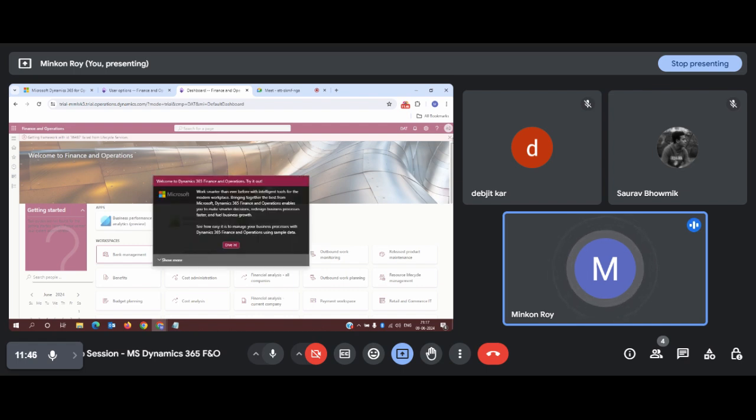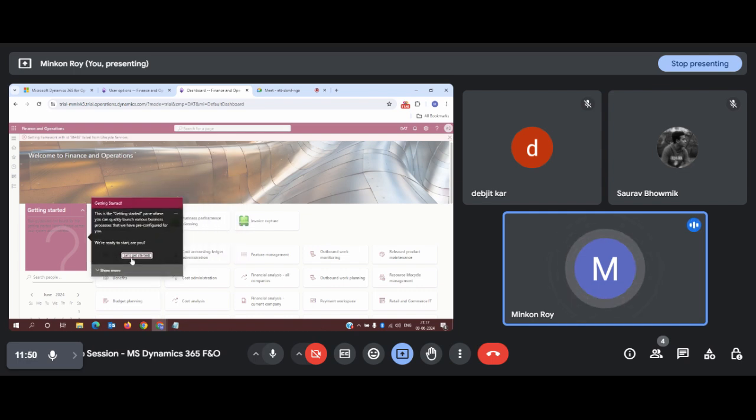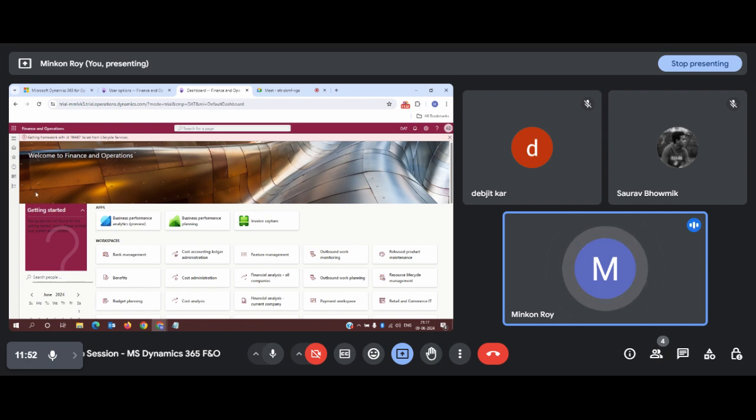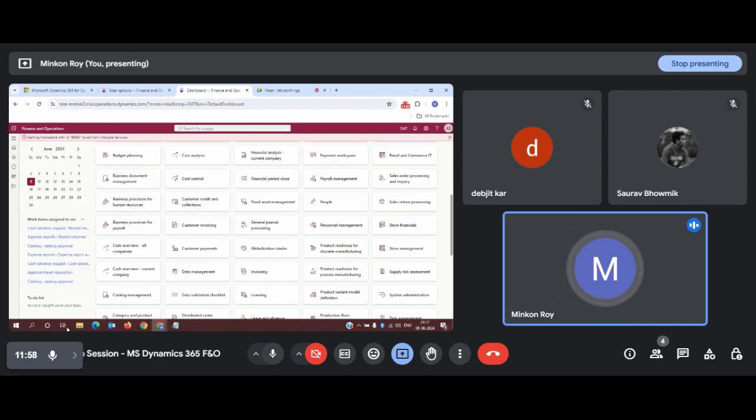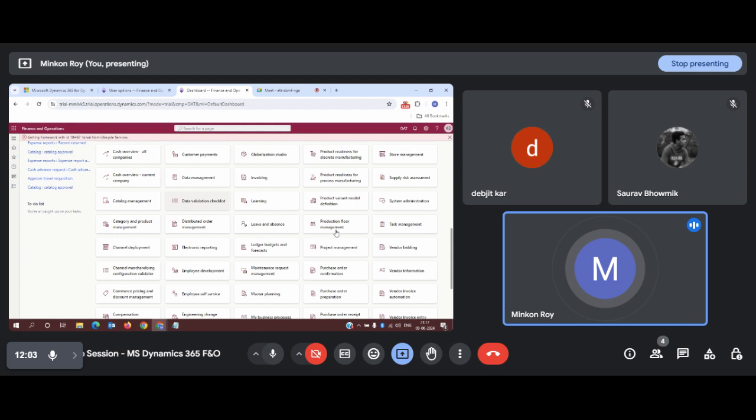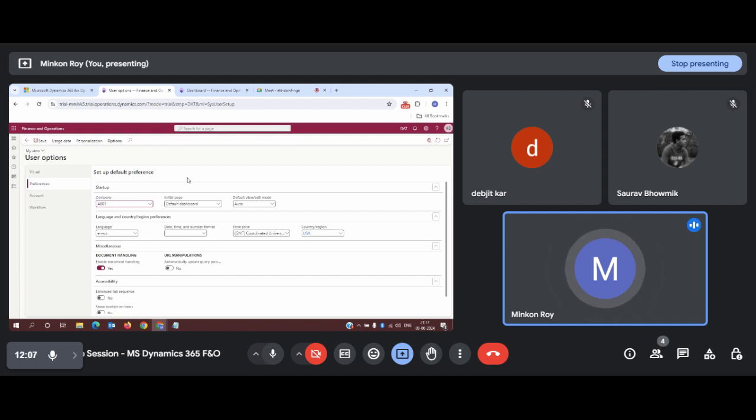So once I reach home, this is my default dashboard page. What does this dashboard include? It's a combination of a calendar, a banner where my legal entity name will be appearing, and some kind of work items list and to-do list. All these things will appear. So this is known as the default dashboard, and I want my dashboard to appear as a default dashboard.